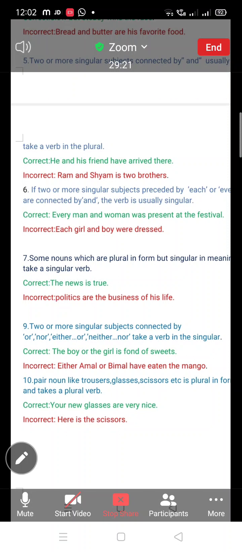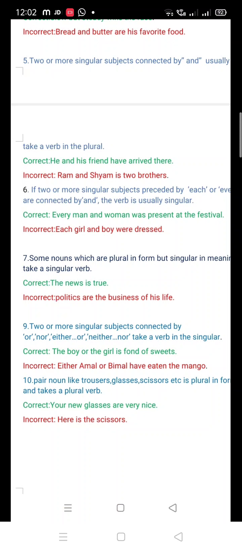Number 10. Pair nouns like trousers, glasses, scissors, etc. are plural in form and take a plural verb.